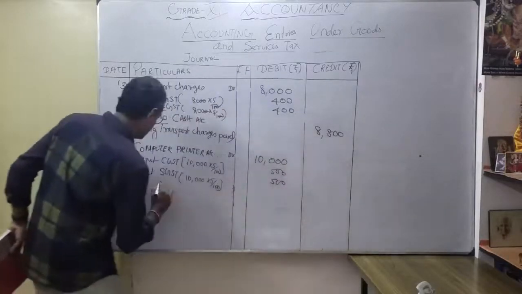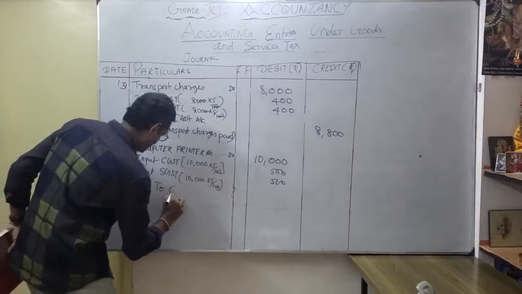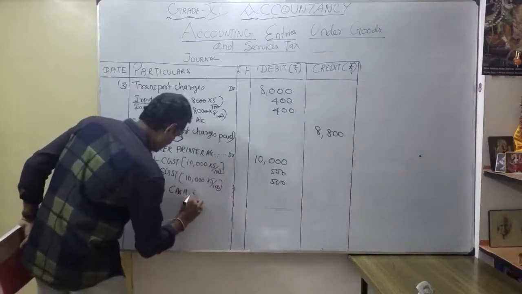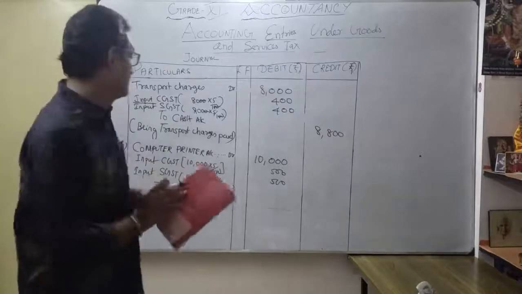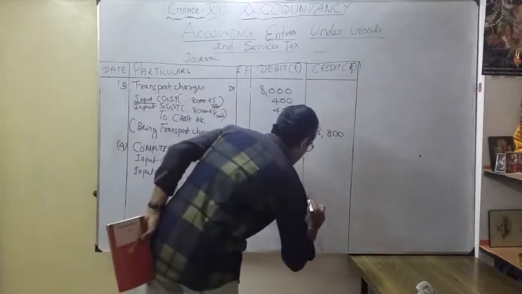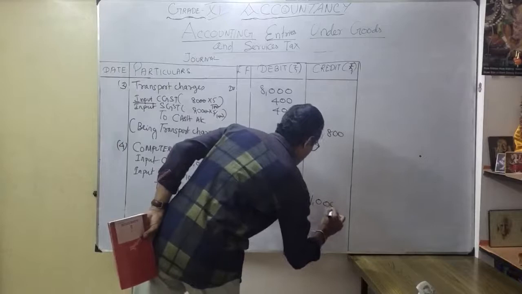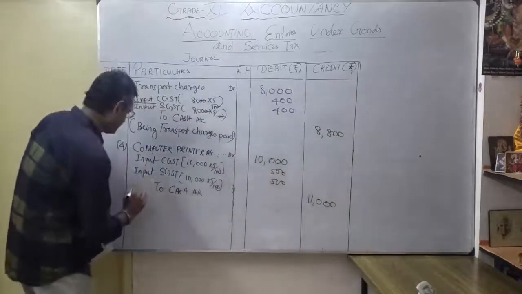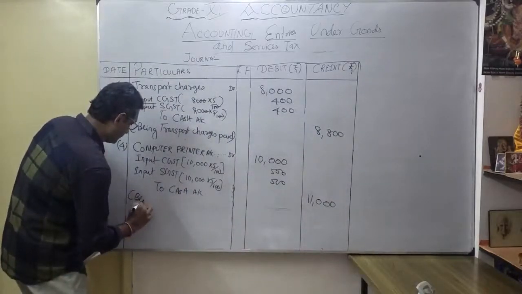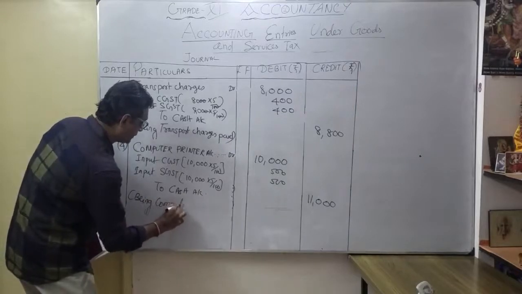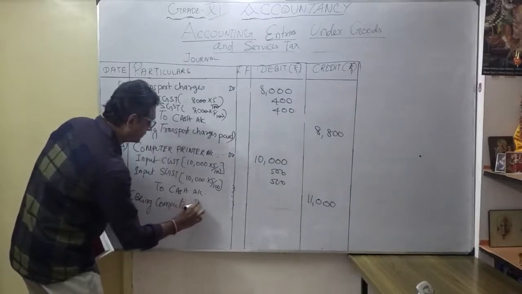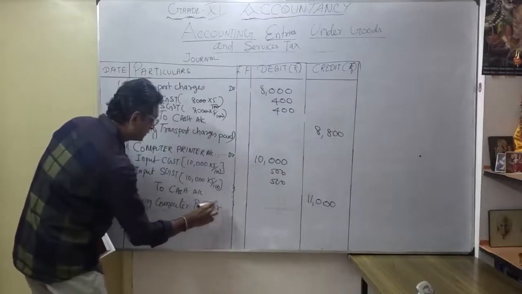So what is my payment now? To cash account. So how much now are we going to pay? Totally 11,000. Okay, so what's the narration? Being computer printer purchased.